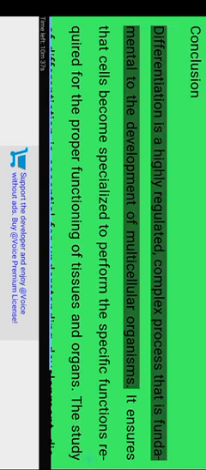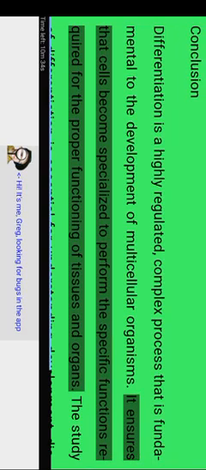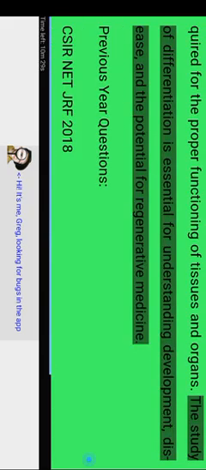Conclusion. Differentiation is a highly regulated, complex process that is fundamental to the development of multicellular organisms. It ensures that cells become specialized to perform the specific functions required for the proper functioning of tissues and organs. The study of differentiation is essential for understanding development, disease, and the potential for regenerative medicine.